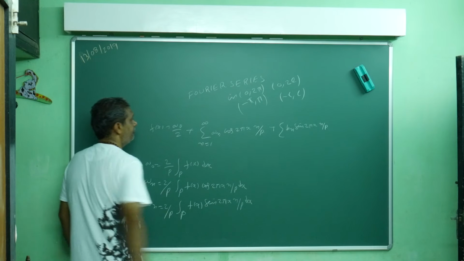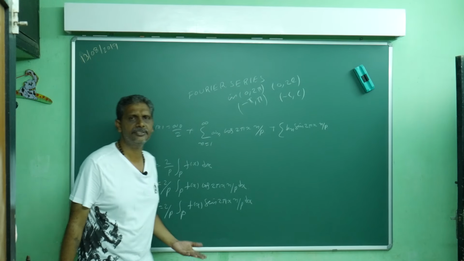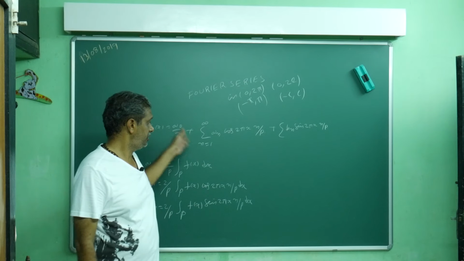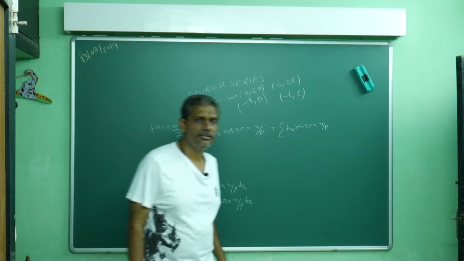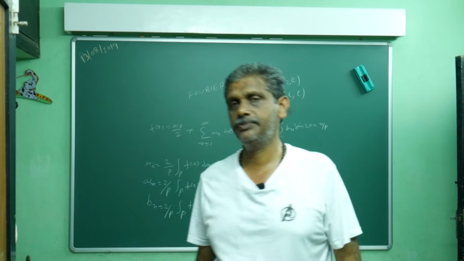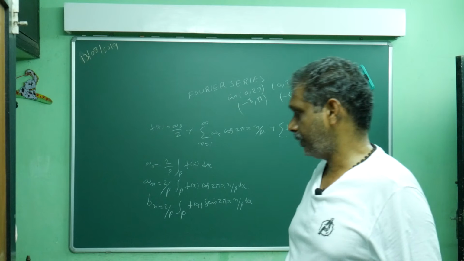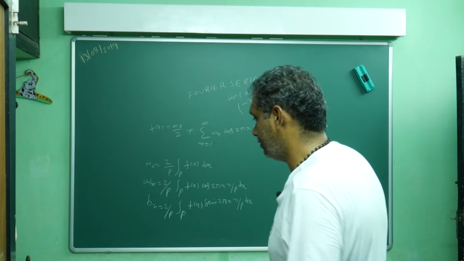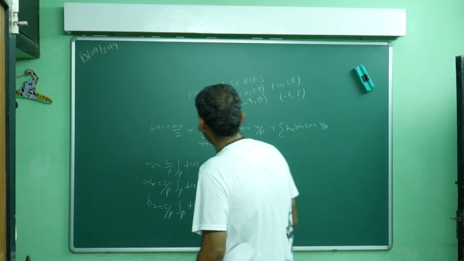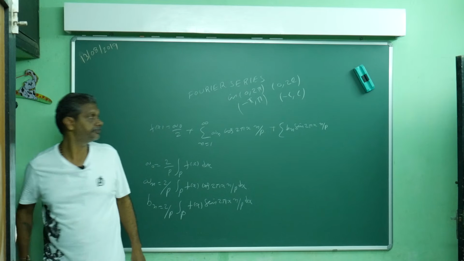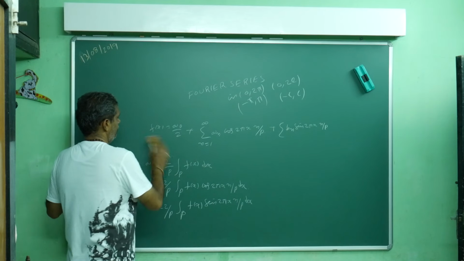This is the general form, whatever the period may be: minus l to l, 0 to 2 pi, or minus pi to pi, anything. Normally at engineering level, they mostly deal with 0 to 2 pi, minus pi to pi, then 0 to pi like this, and l may be any number: minus l to l, then 0 to 2l. So a particular case I will discuss. This is the general form. Is my function clear or not? Now one by one I will decide.